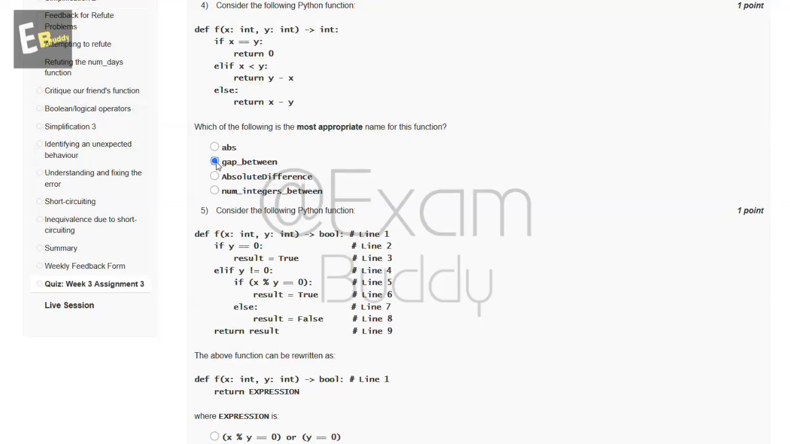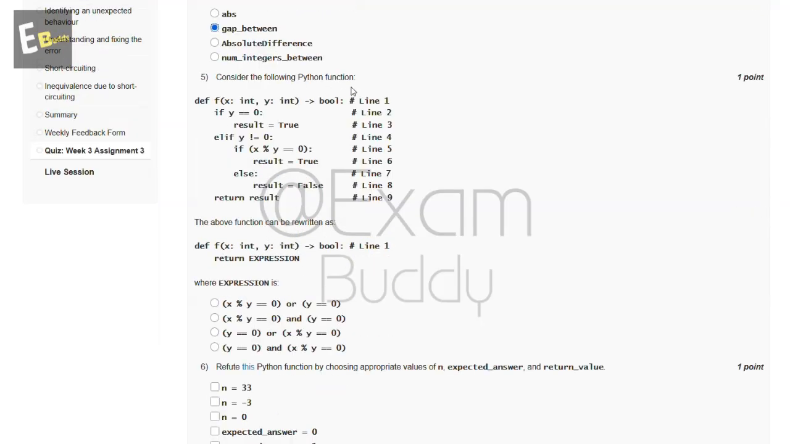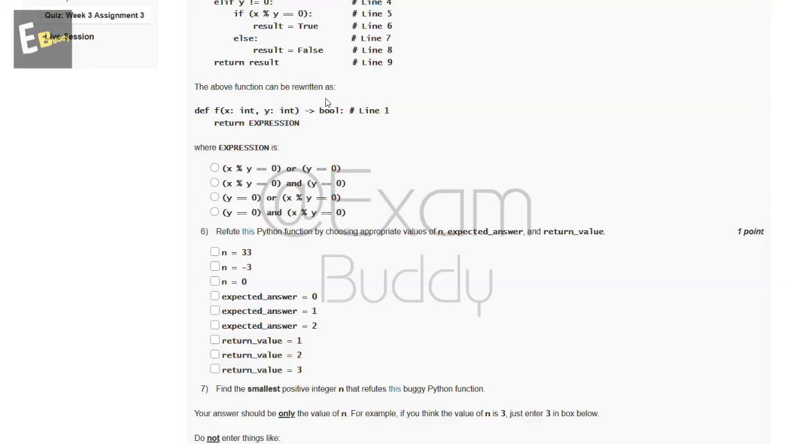Now the fifth question is: consider the following Python function. So this is our Python function, and the above function can be rewritten as, so this is our rewritten function, and where expression is, so these are the options, and the answer of our fifth question is C.